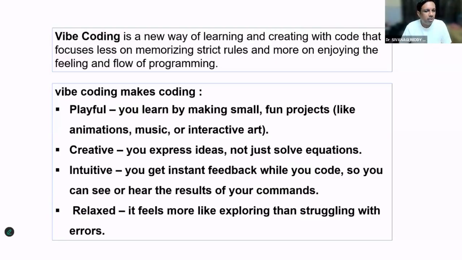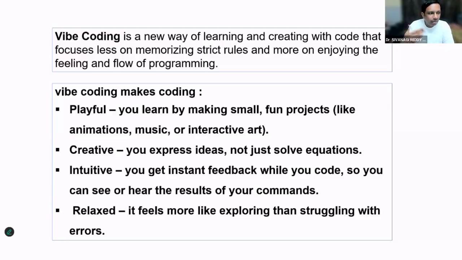So what makes this different from regular coding? Vibe coding helps us learn by making small projects, simple animations, music, interactive art, and you can create new ideas rather than just simply solving equations. Like regular programs, we write to identify the largest number, or write a program to factorize a number, like that.